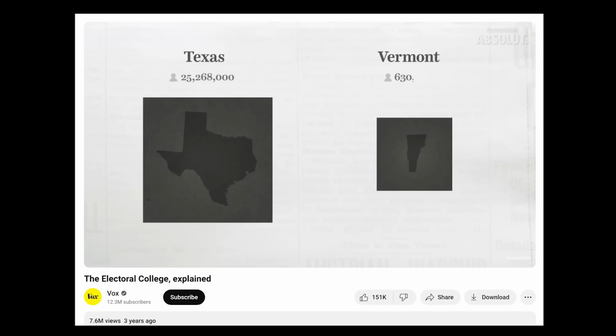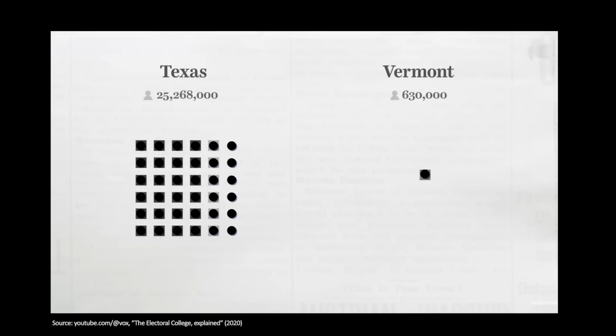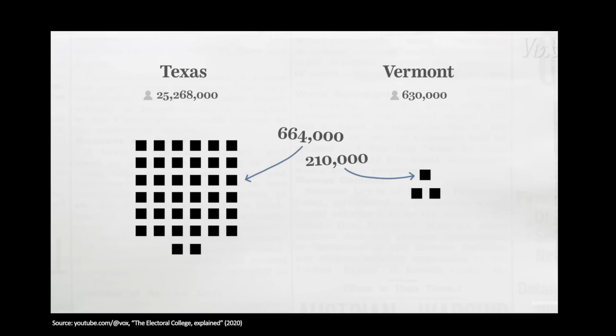And that's not the only thing that's been heavily criticized about the system. I said earlier that the number of electors that each state gets is roughly supposed to be proportional to their population size, and the emphasis here is on roughly because there are major discrepancies between states. This graphic by Vox shows it pretty well. These numbers were from the 2020 election, they've changed a little since then, but the issue is still the same. So Texas at the time had about 25 million residents and 38 electoral votes. 25 million divided by 38 comes out to 664,000, which means that each of the electors represents about 664,000 voters.